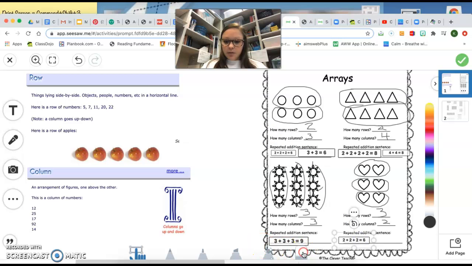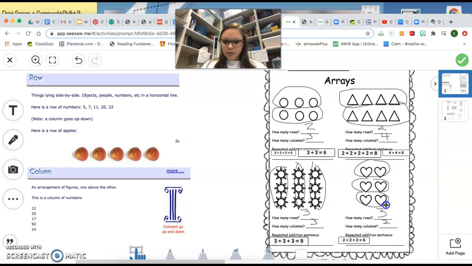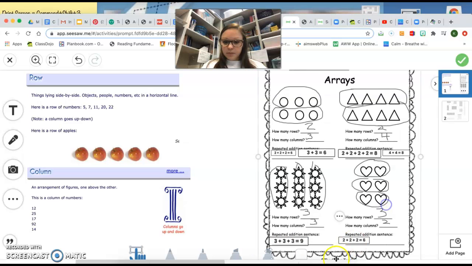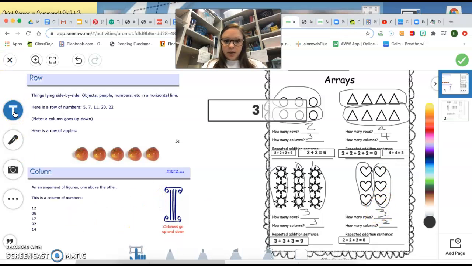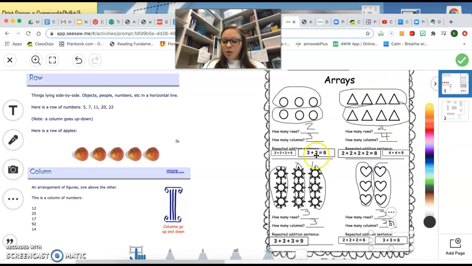And now let's go the other way, with our columns. 3 plus 3. So we can type 3 plus 3, and we know that that equals 6. So I'm going to make that smaller and move it here. So we now know how to use arrays to do repeated addition. So let's practice some more.